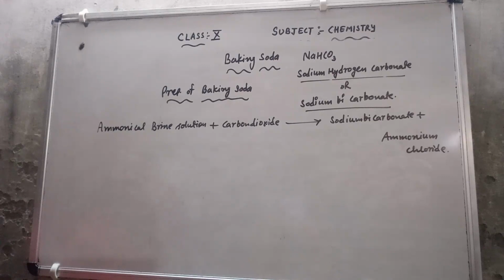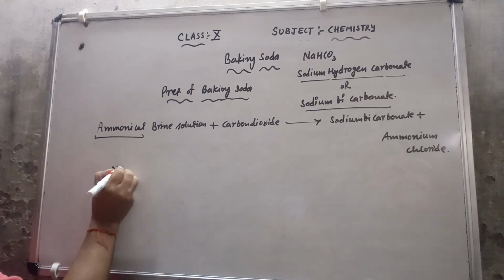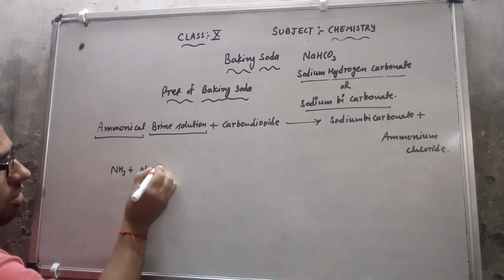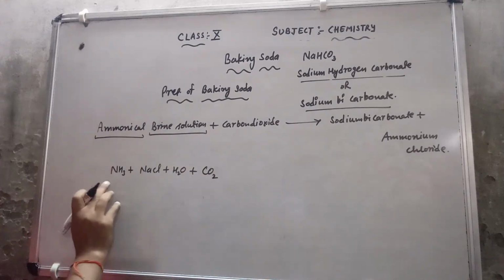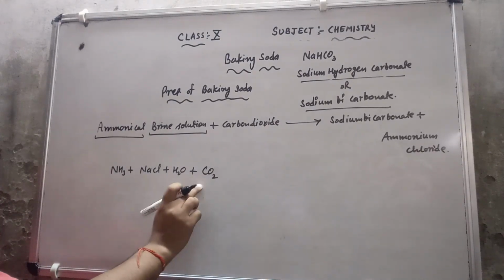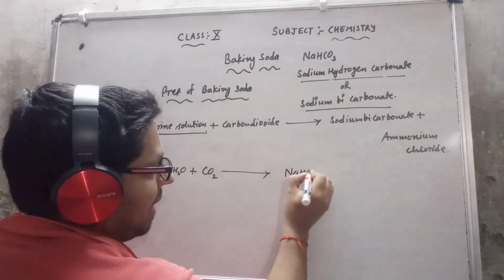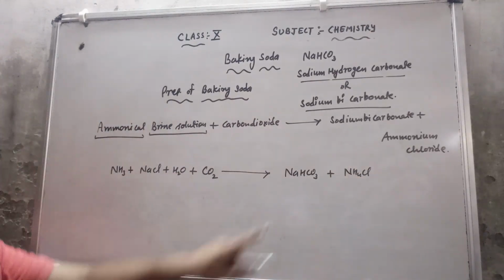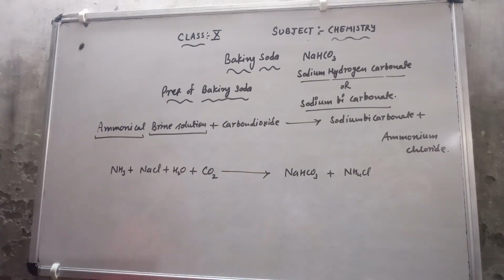Now if I discuss it in the form of a reaction, ammonical means NH3. Brine solution means a mixture of NaCl and water. Carbon dioxide is CO2. So ammonical brine solution reacts with carbon dioxide, then gives us sodium bicarbonate NaHCO3 and ammonium chloride. So we are getting the baking soda. With the help of filtration we can separate it out. This is the simple preparation of sodium bicarbonate.